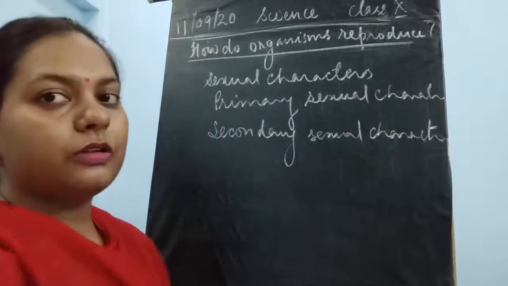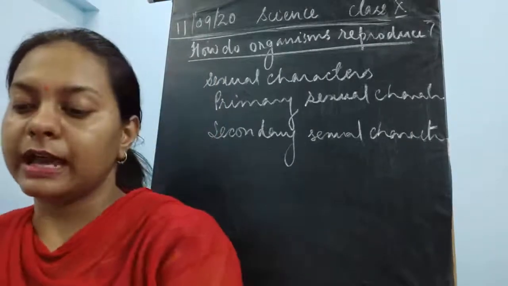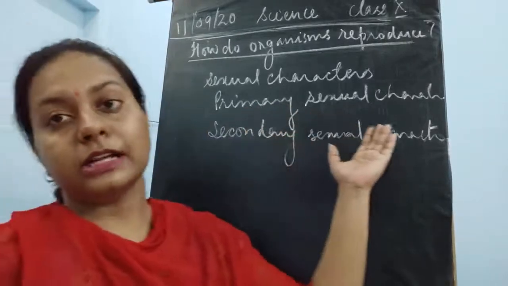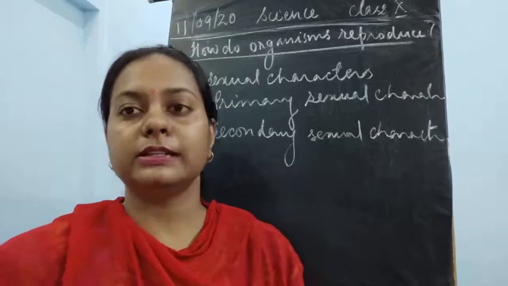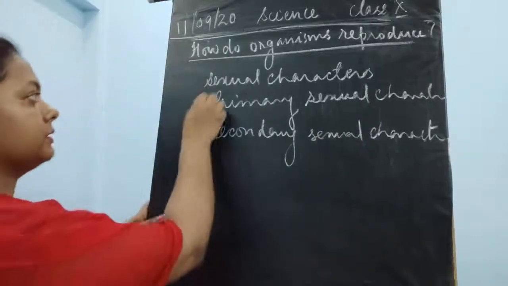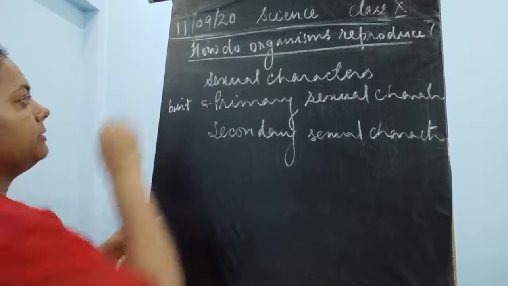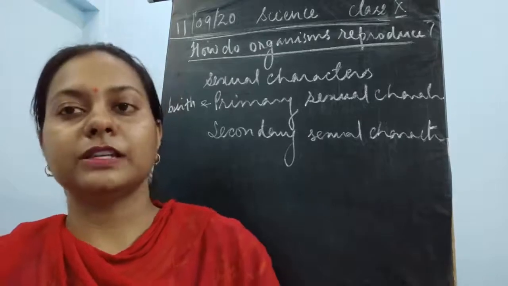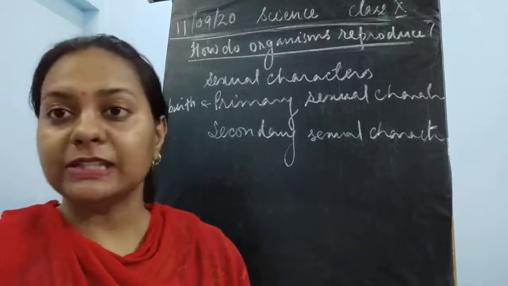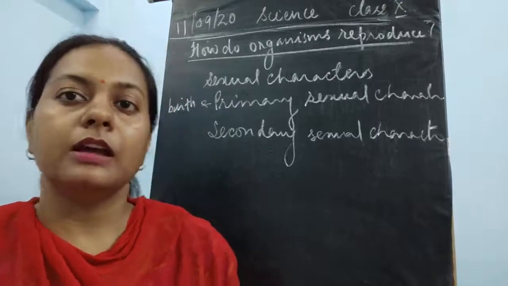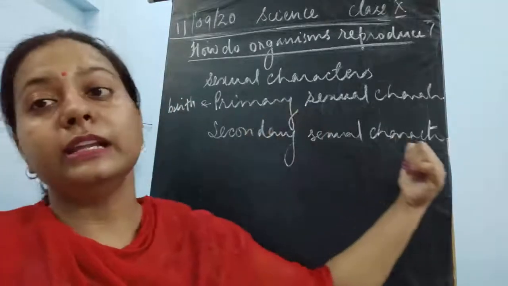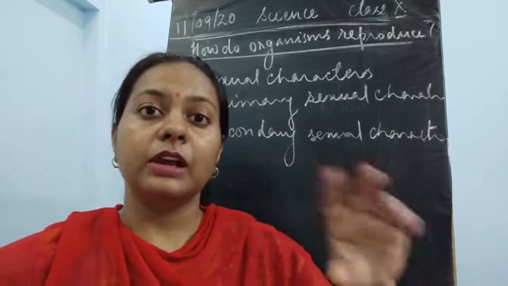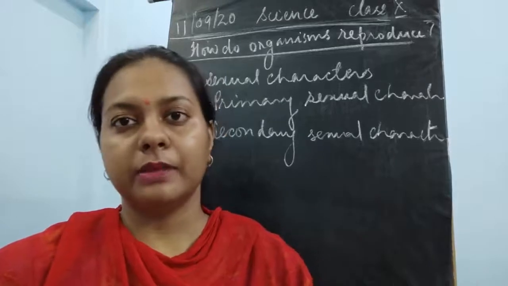Now you can recognize the meaning of the primary sexual character and the secondary sexual character very clearly. Primary sexual characters are those characters in each and every individual, whether male or female, which are present by birth. Those characteristics which are present by birth, to recognize whether it is a male or a female, are the primary sexual characters, which are only the reproductive organs, the sex organs, because of which we can find out whether a particular individual is a male or a female.